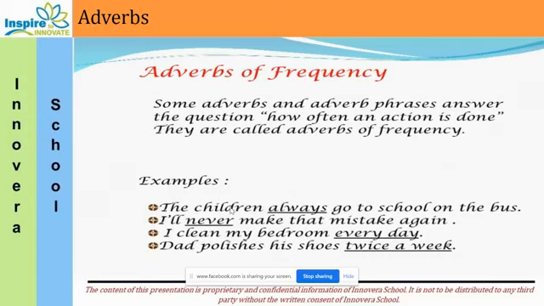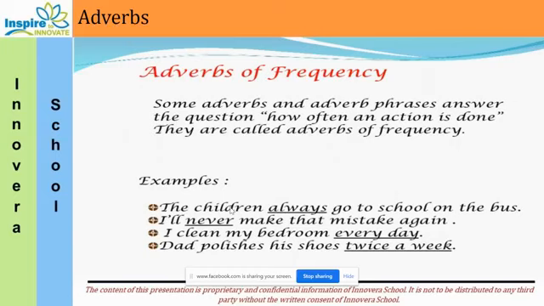Then if I say, they are best friends and they always go to school together, where is the adverb of frequency over here? Always. Very good. Then if I say, this is one of the driest places in the country, it rarely rains here.